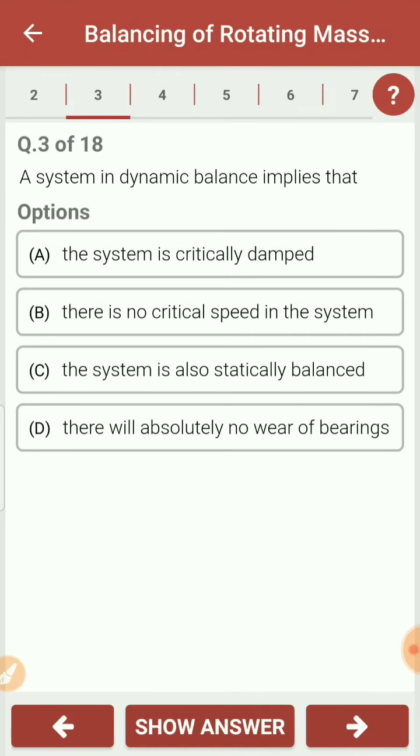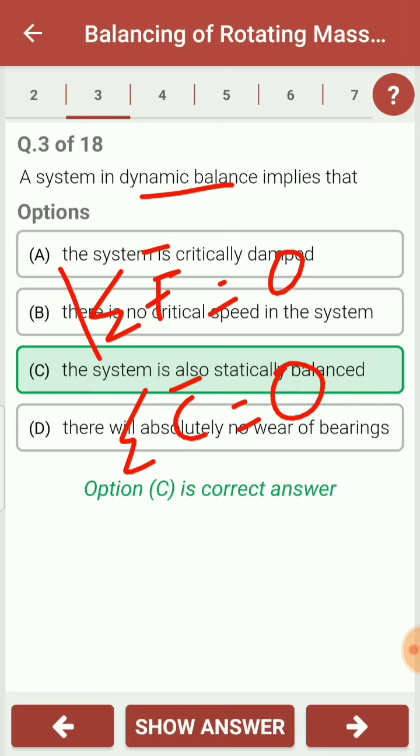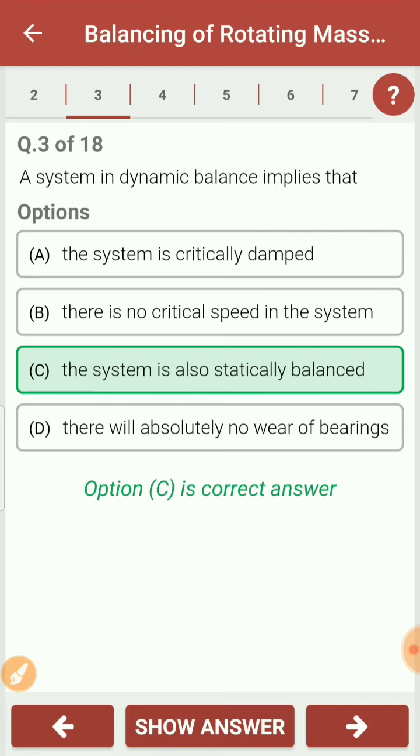Next question: a system is said to be in dynamic balance. It implies that the system is also in static balance. The condition for dynamic balance is that the net force acting on the system is equal to 0 and the net couple produced inside the system should be equal to 0. When the first condition is satisfied, it is considered a static balance system, and if both conditions are satisfied, then it is considered dynamic balance of the system. So if both conditions are satisfied, it is called dynamic balancing, and if it is dynamically balanced, then we can say that the system is also statically balanced.